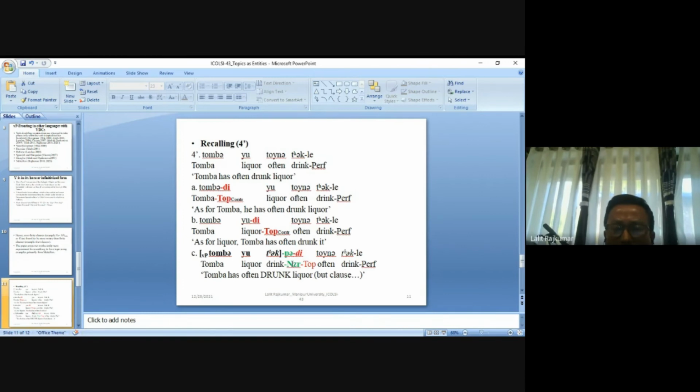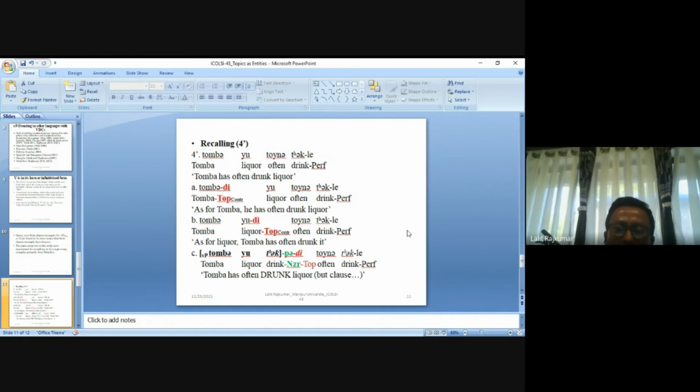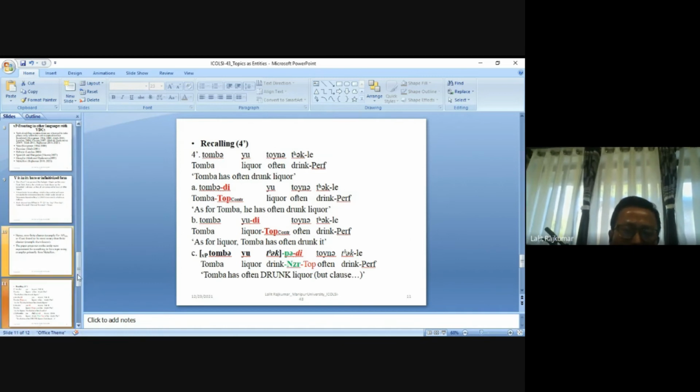Tomba yu thakpadi toina thakle. Tomba has often drunk liquor, to get this reading. So it works well for all types of verbs, irrespective of its transitivity alternation, irrespective of its state or dynamicity. All types of verbs follow this pattern.